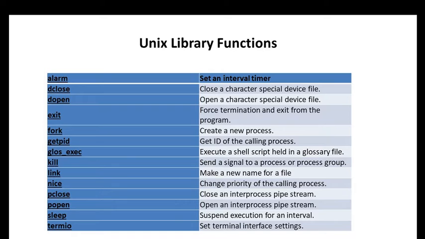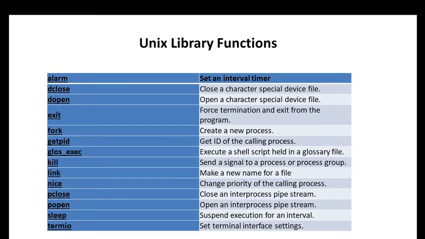Alarm sets an interval timer. Dclose closes a character special device file. Dopen opens a character special device file. The exit library function forces the termination and exit from the program. The fork function creates a new process. In order to create a new process, this is used.